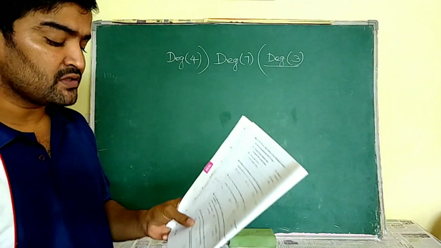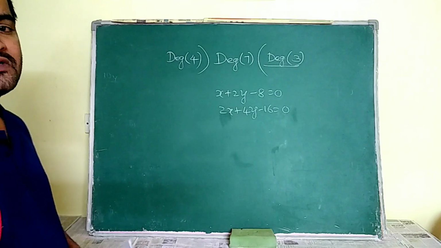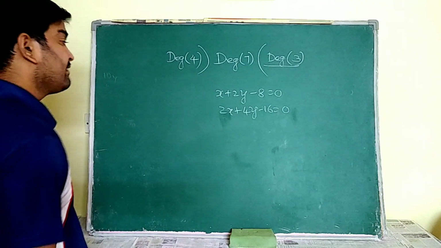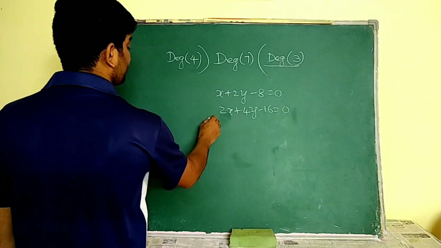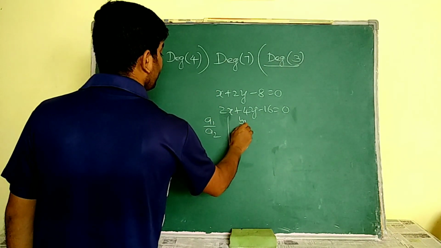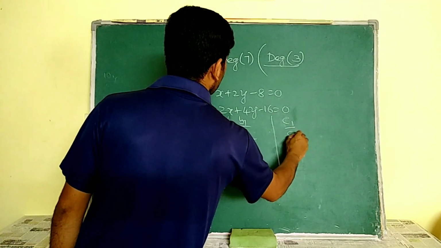Now, the number of solutions of the pair of linear equations. He gave 2 linear equations. Now he is asking how many solutions this system has. For that we have to check the ratios, that is a1 by a2, next b1 by b2, next c1 by c2. I have to check.